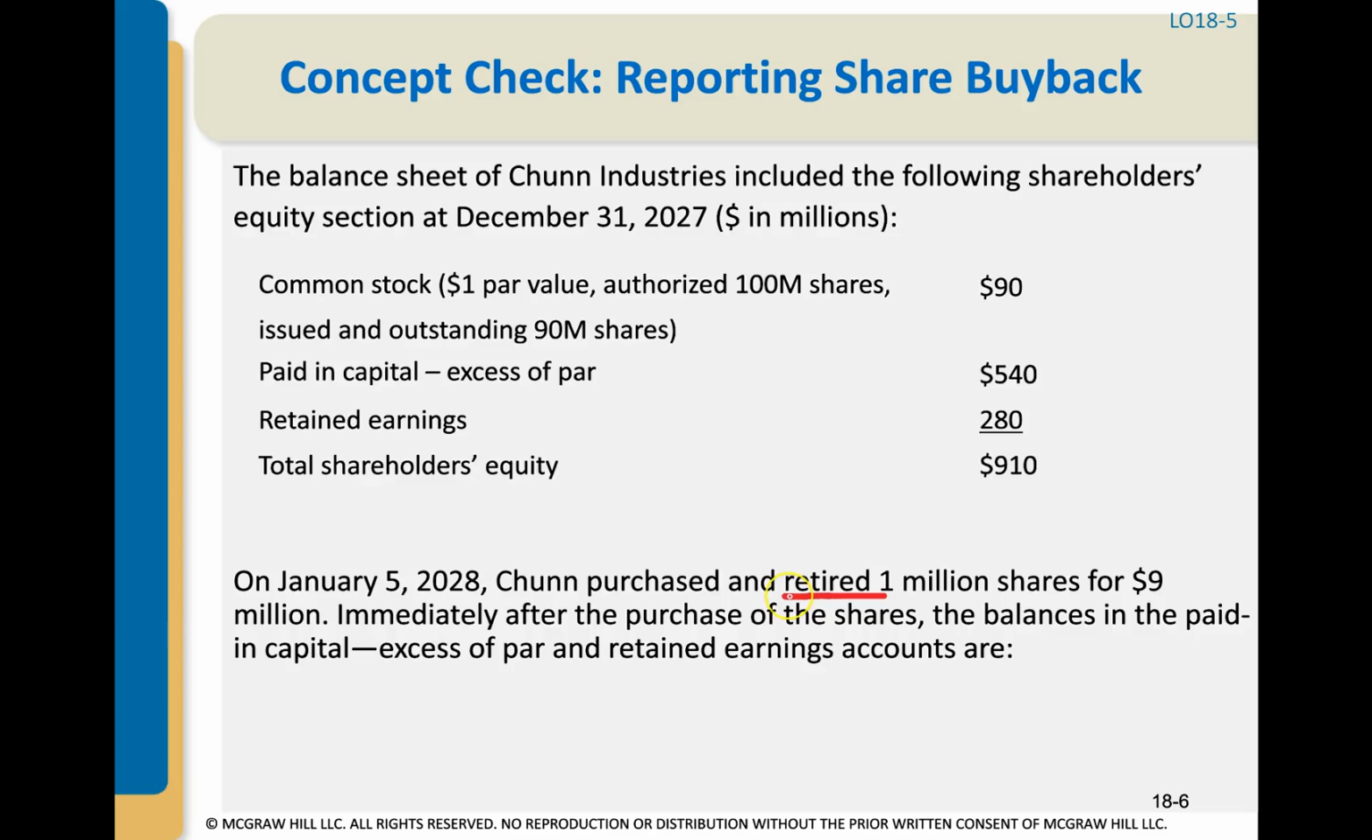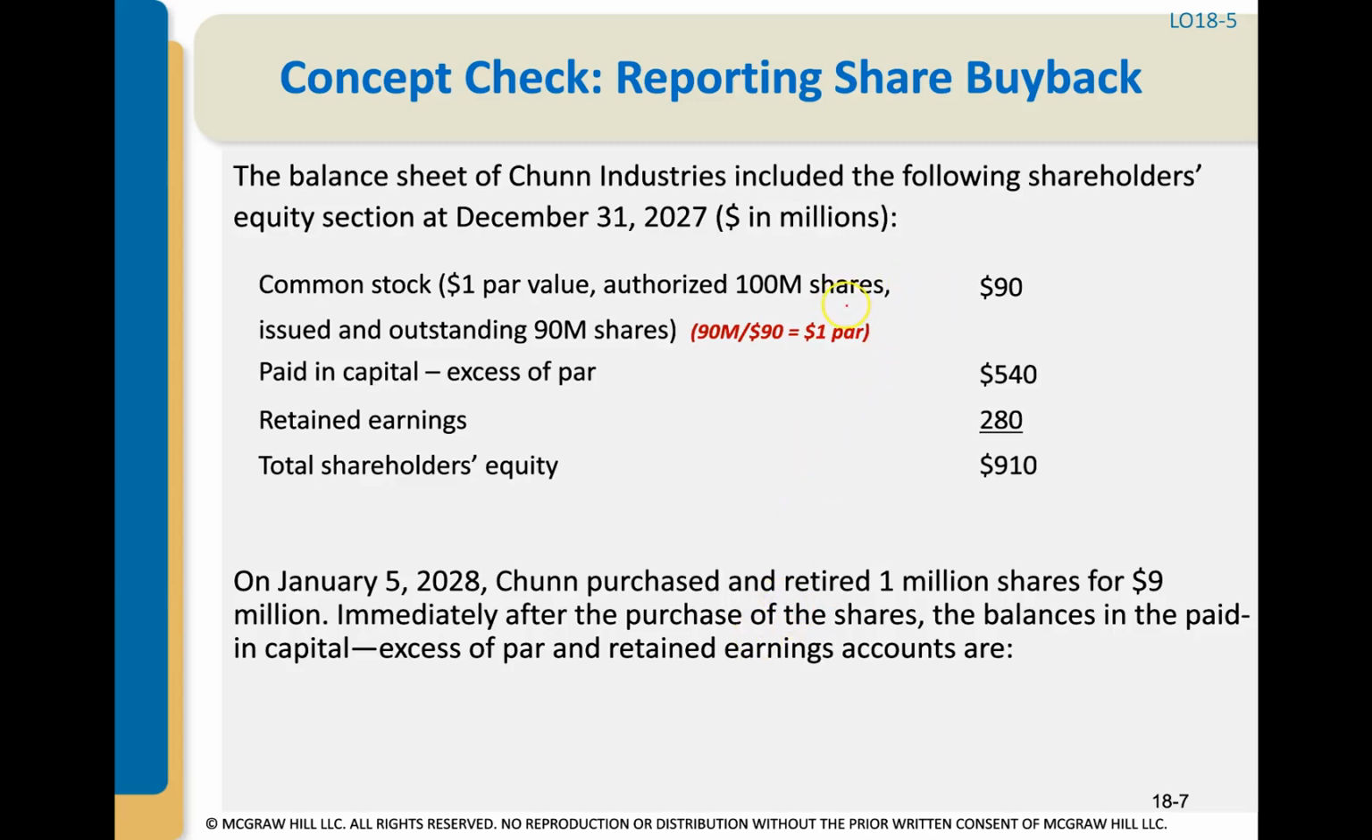So this is really key because it's telling us that Chun, which is the corporation, purchased and retired. If it told us that it was purchased and intended to hold on to it, then it would be a treasury stock situation. So it's really important you know, are we talking about retiring share buyback or treasury stock share buyback? So in this example, it's retired. So let's go through some calculations.